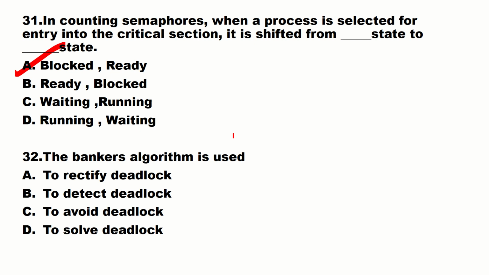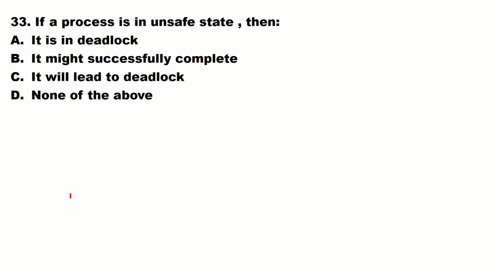Okay. The Banker's algorithm is used to, important question, you may get confused because everything seems to be similar. That's why you will be getting confused in this one. To rectify deadlock, to detect deadlock, to avoid deadlock, to solve deadlock. The correct answer is to avoid deadlock. Banker's algorithm is used to avoid deadlock.